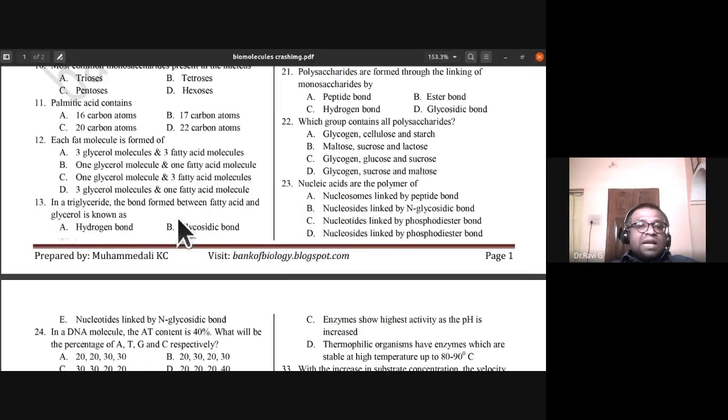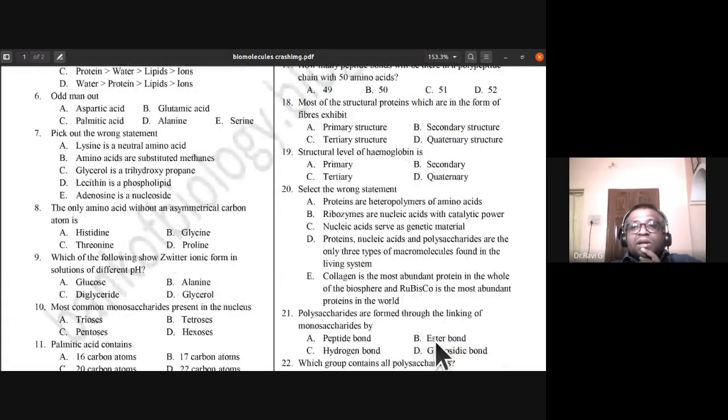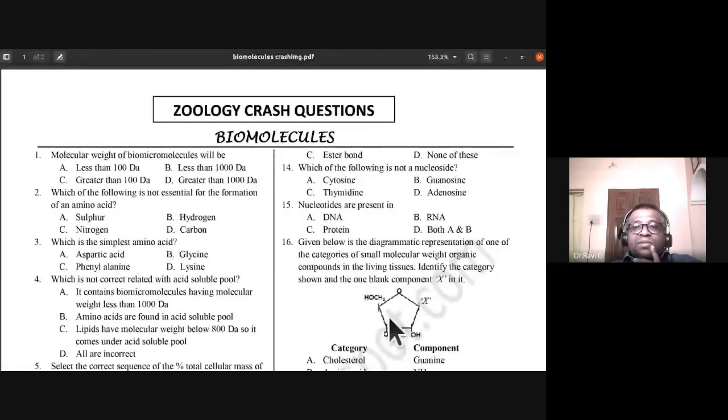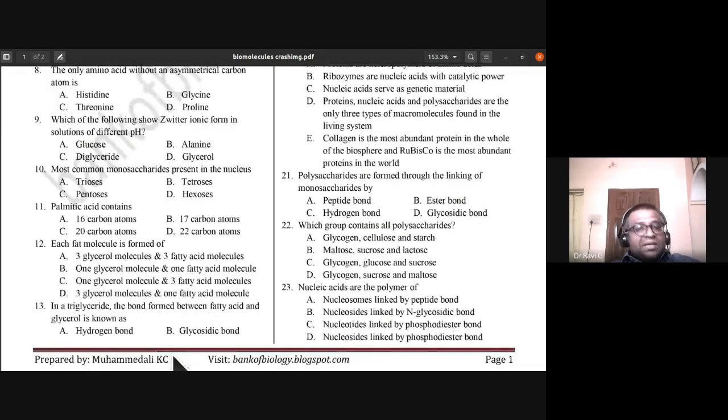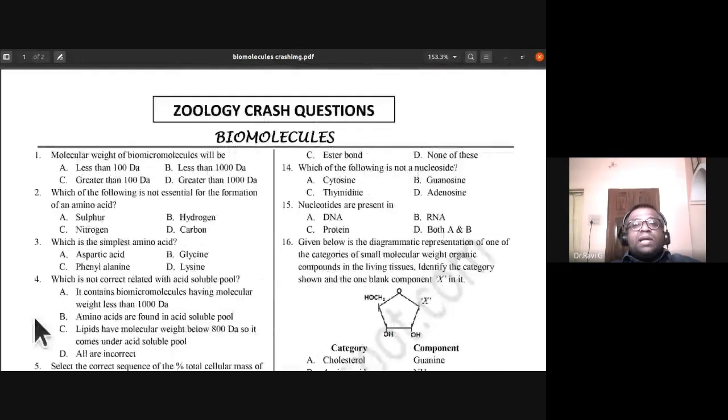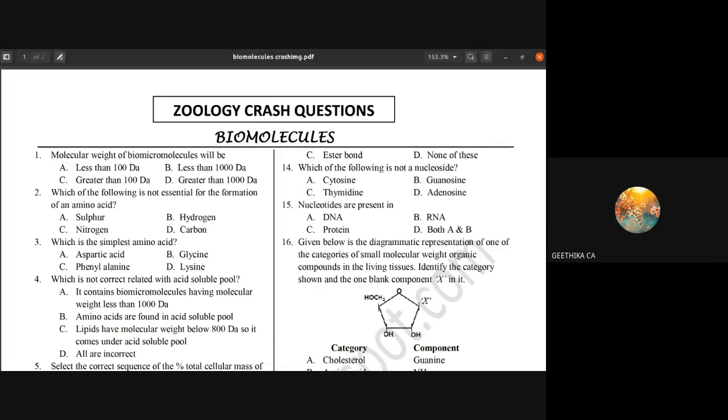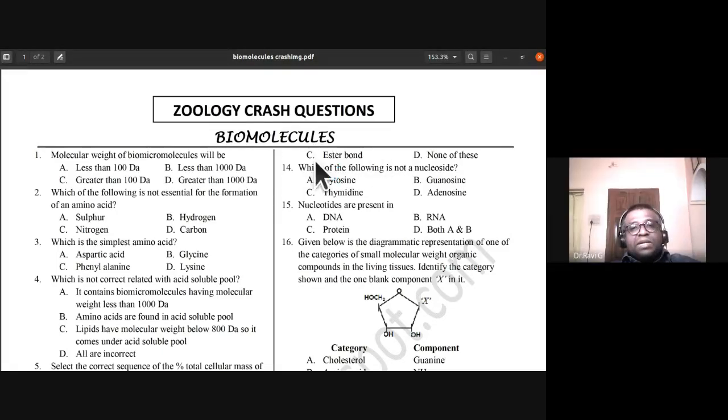In a triglyceride, the bond between fatty acid and glycerol is known as hydrogen bond, glycosidic bond, or is it known as ester bond? None of these? So the bond between fatty acid and glycerol, what is the bond known as? Ester bond. Very true, it is ester bond. Ester bond is the answer.